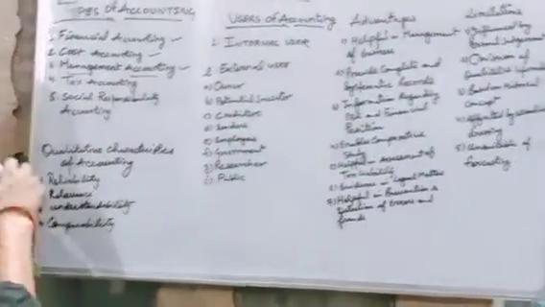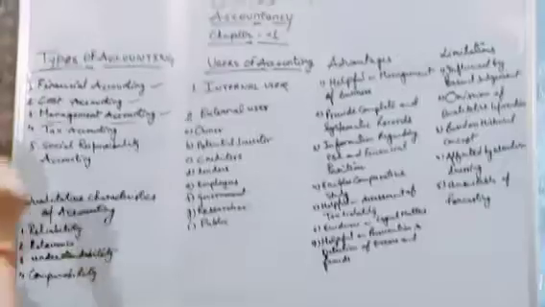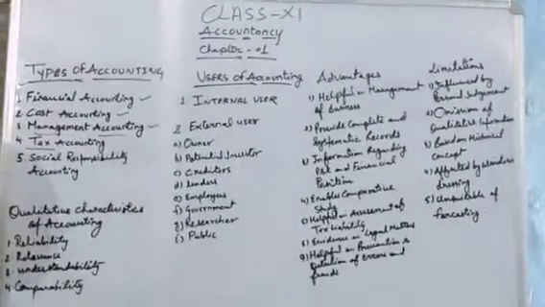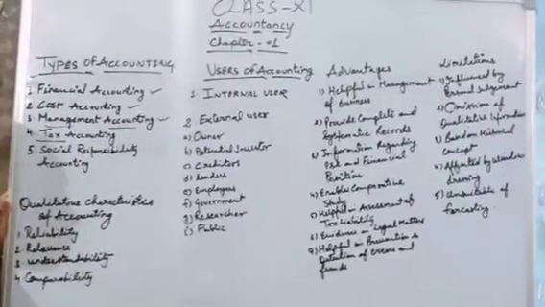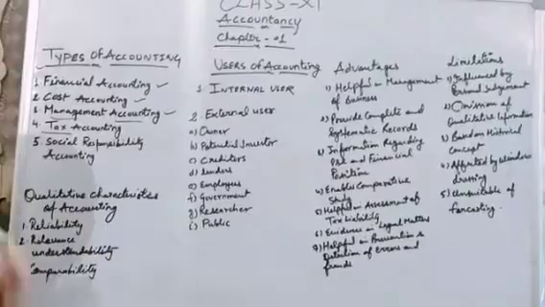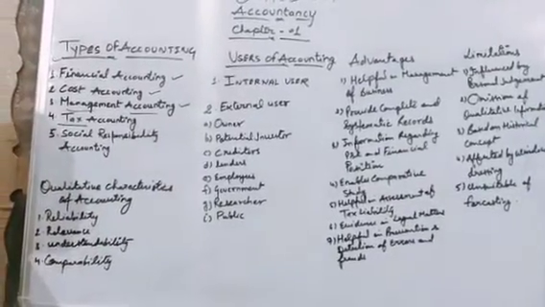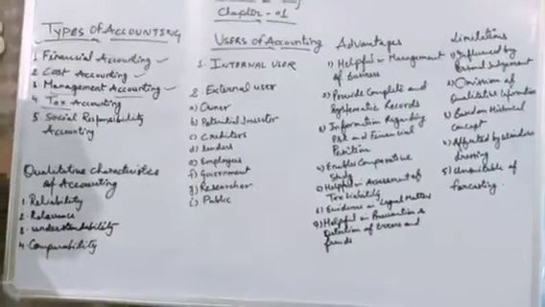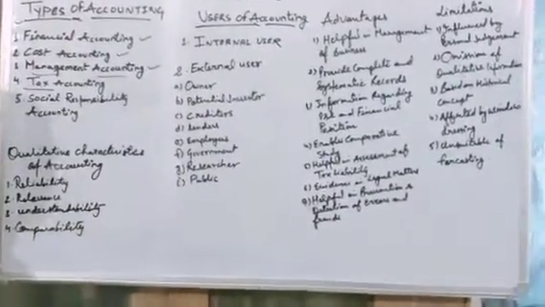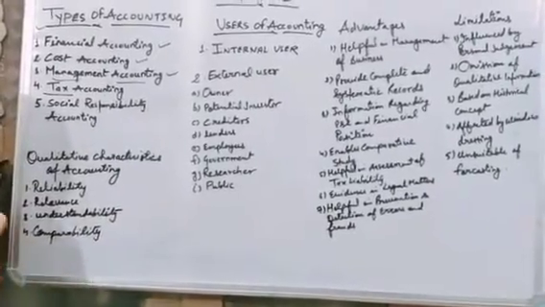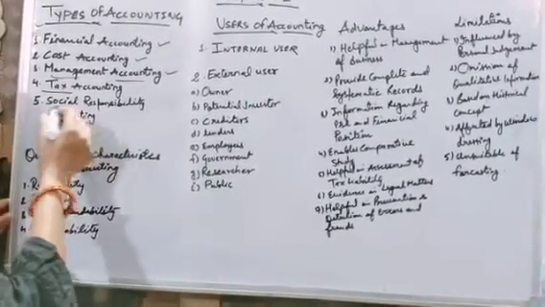Okay. Come to the next part, that is tax accounting. In that branch of accounting, we provide all the information to the government, so that the government is able to decide the tax, to lay the tax on the income of different organizations or different people. Okay. The last one is social responsibility accounting.